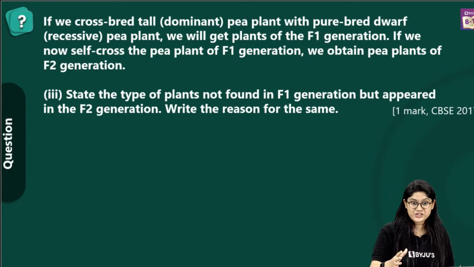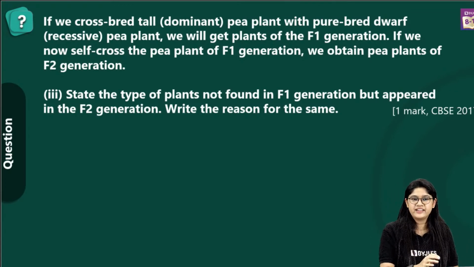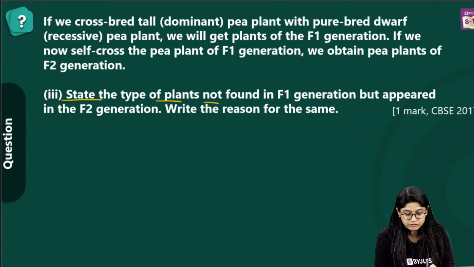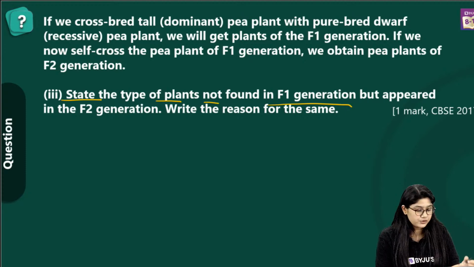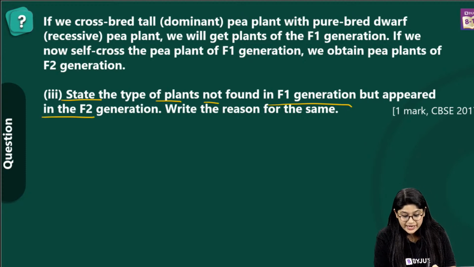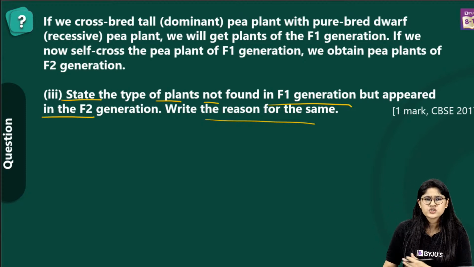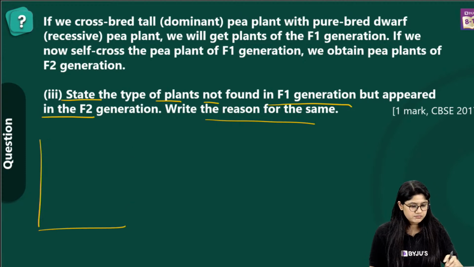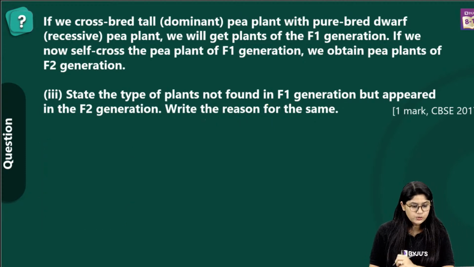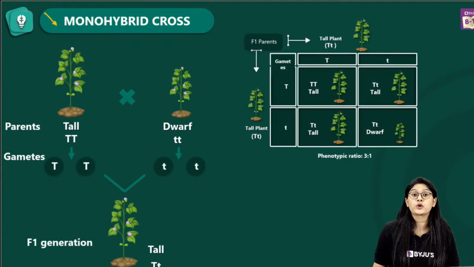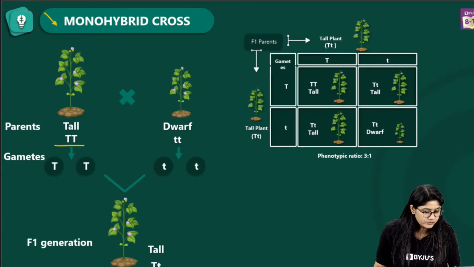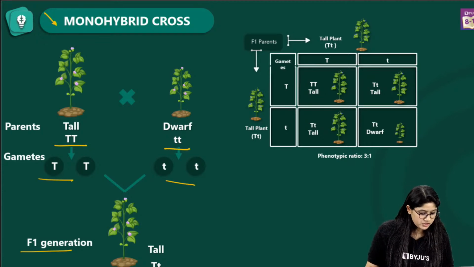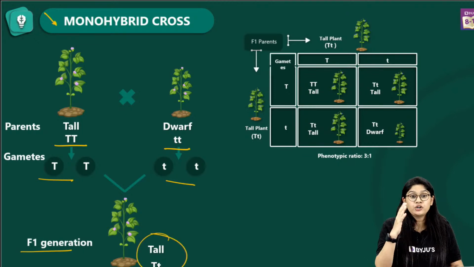Moving to the third part of the question. This question is really very tough. Let's quickly see it. State the types of plants not found in the F1 generation but which appear in the F2 generation. Write the reason for the same. If you recall, it's a monohybrid cross. We are talking about height. We have the tall plant and the dwarf plant. We will see the gamete formation, and in the F1 generation all plants were tall.